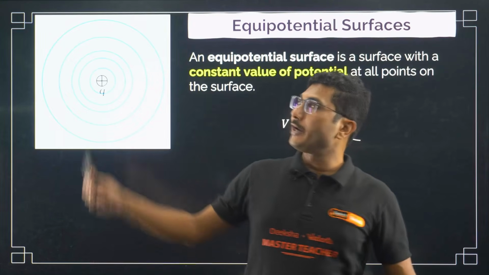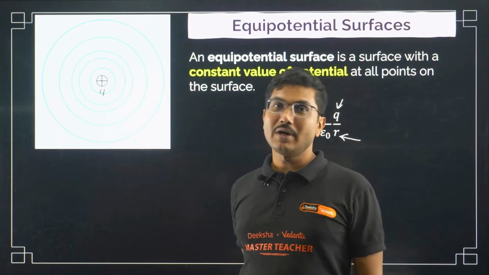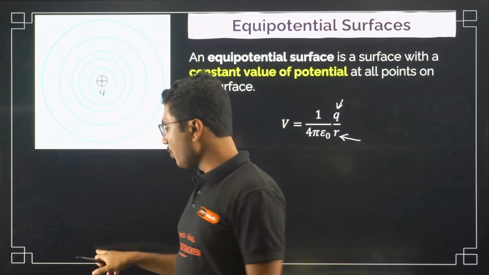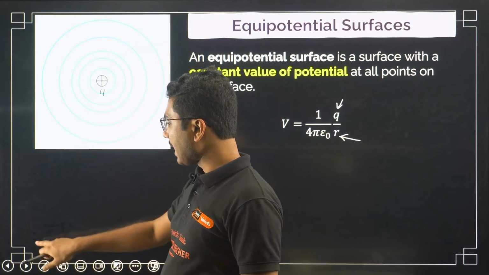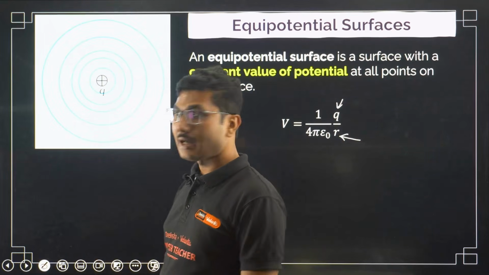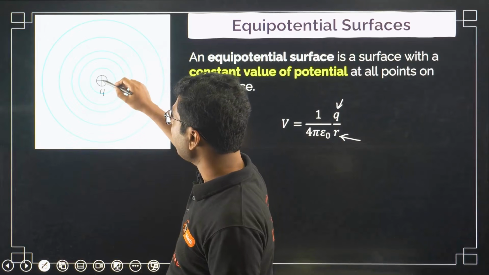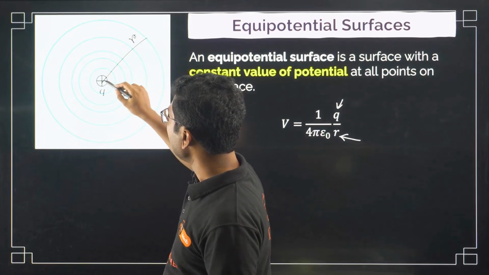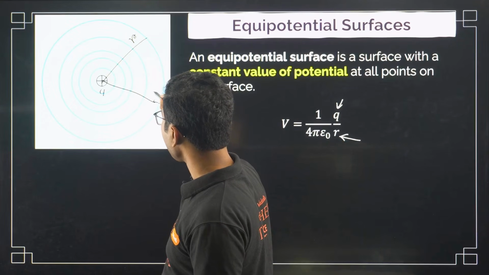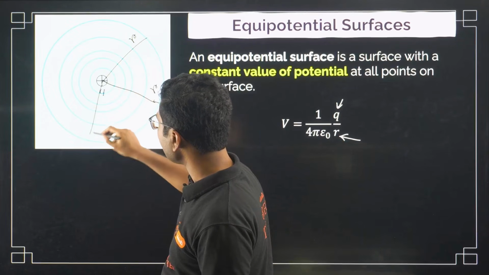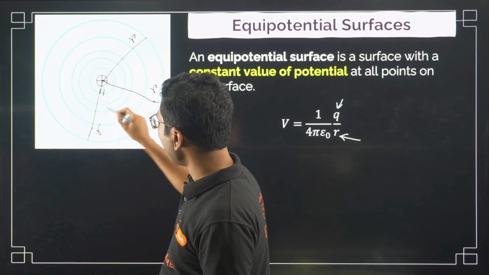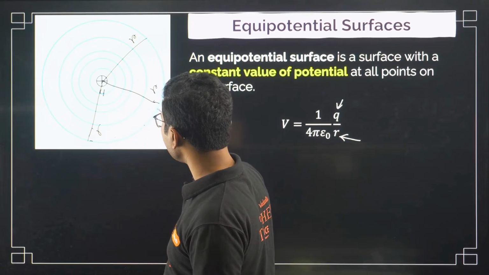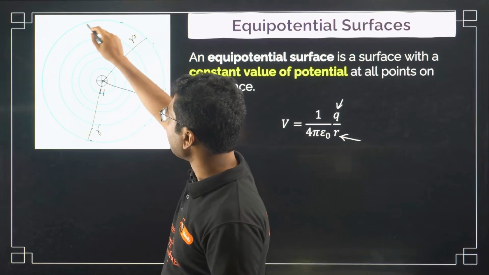Here we have a point charge. Now how can you take R but at different locations? For example, for Q, suppose we take this as R, this is also R, this is also R. All the points on this surface are at a distance R.